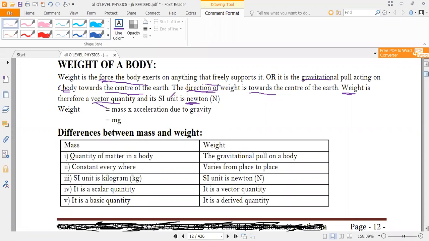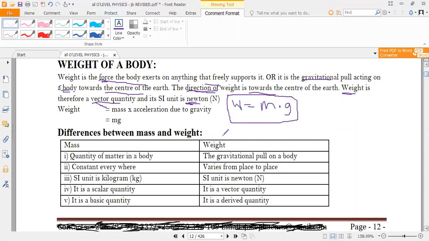But if you have to look at the mathematical way of determining weight, we determine weight by using the formula. If mass is m, and acceleration due to gravity is g, then weight of the body is got by multiplying mass with acceleration due to gravity, g. So weight is mass times acceleration due to gravity, g.